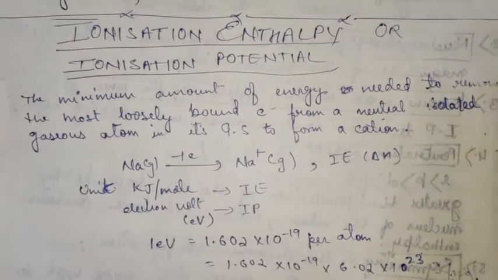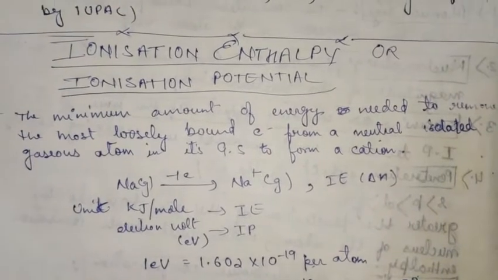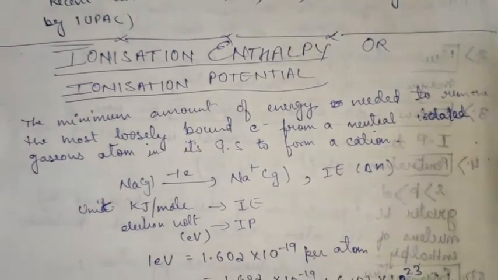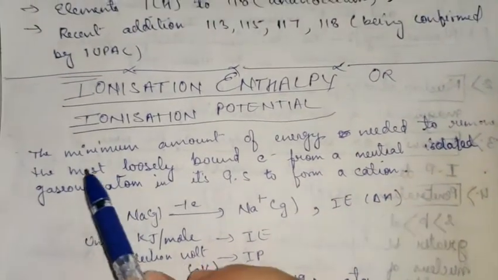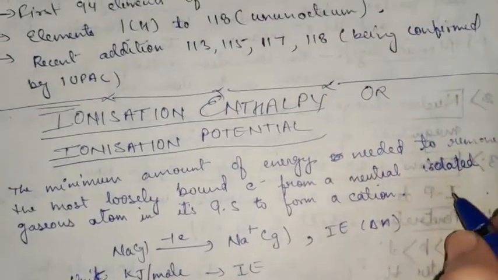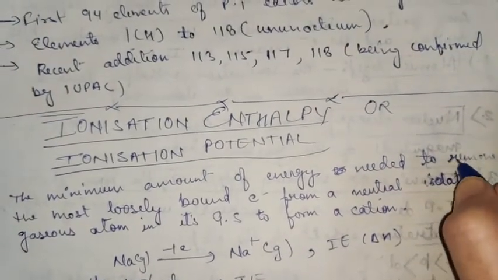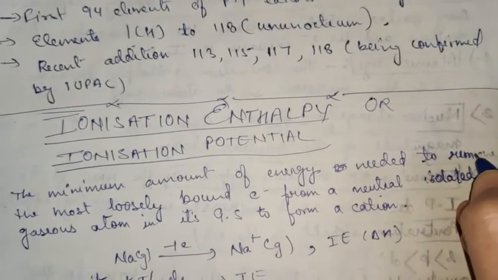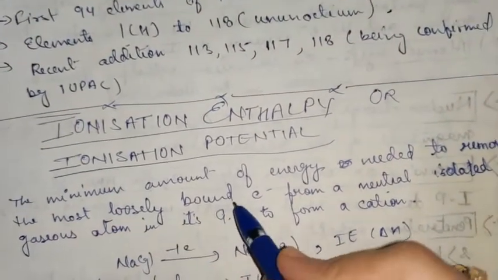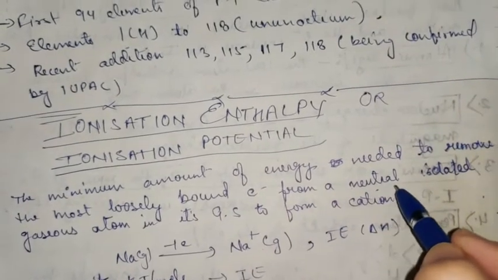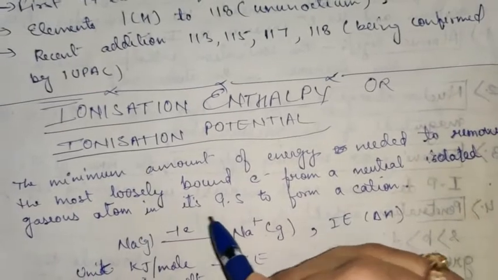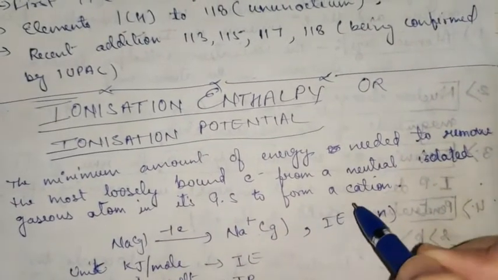First of all, write down the definition as written here. It is the minimum amount of energy which is needed to remove the most loosely bound electron from the neutral isolated gaseous atom in its ground state to form a cation.